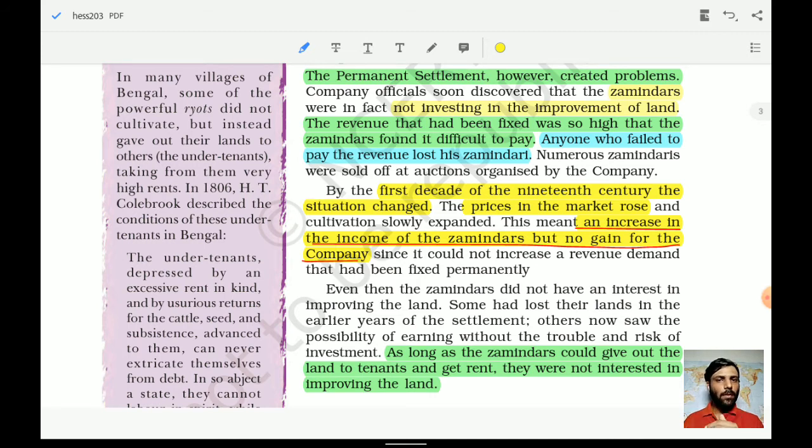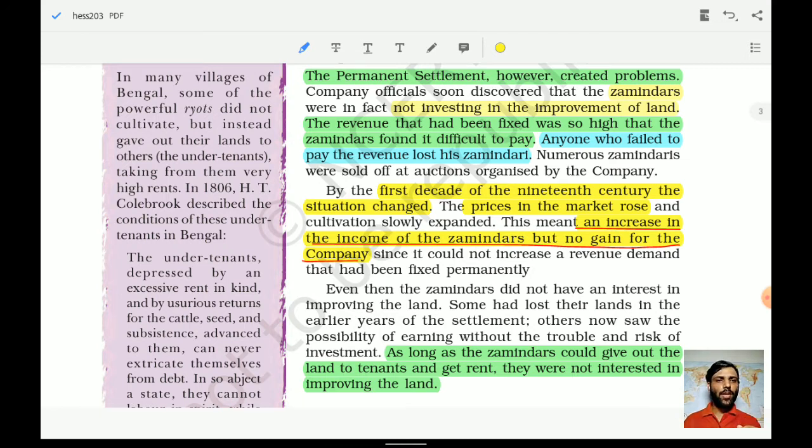So these revenues, the rates were very high. Anyone who failed to pay the revenue lost his zamindari. So why would somebody be interested in losing his zamindari? In the first place, they were never interested in doing such a thing.